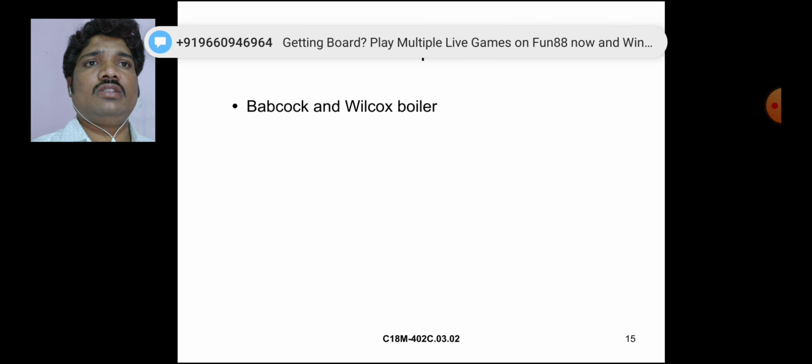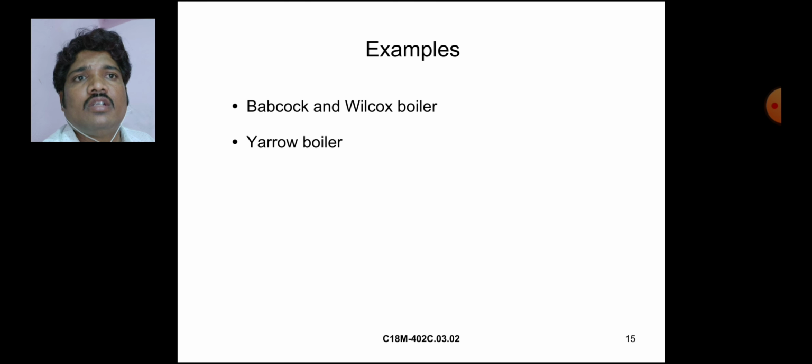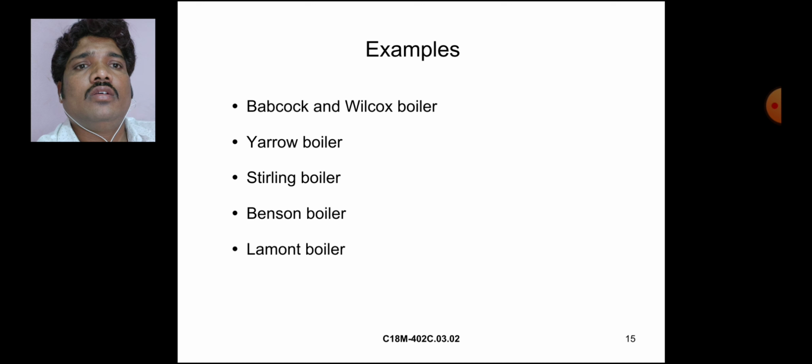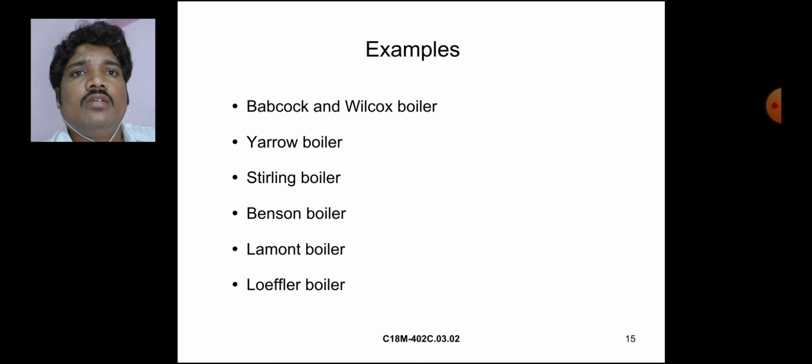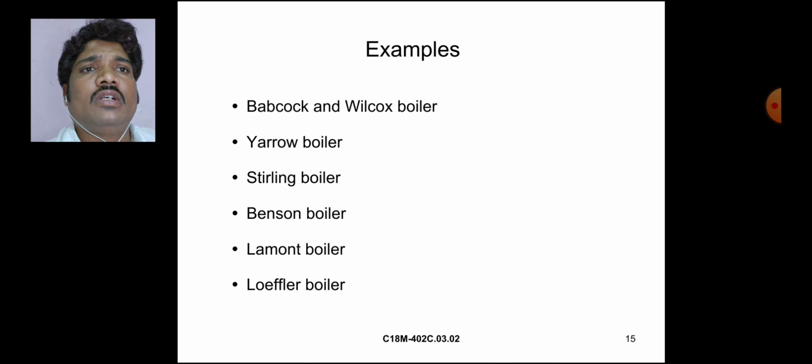Examples of water tube boilers: Babcock and Wilcox boiler, Yarrow boiler, Stirling boiler, Benson boiler, Lamont boiler, Loeffler boiler.